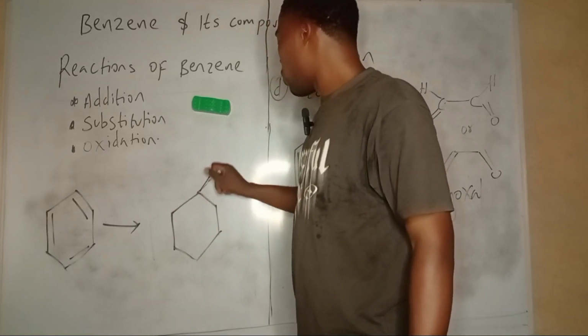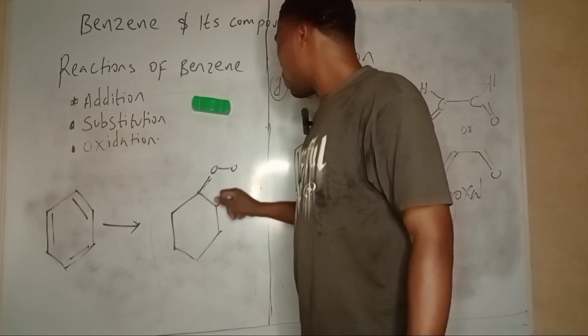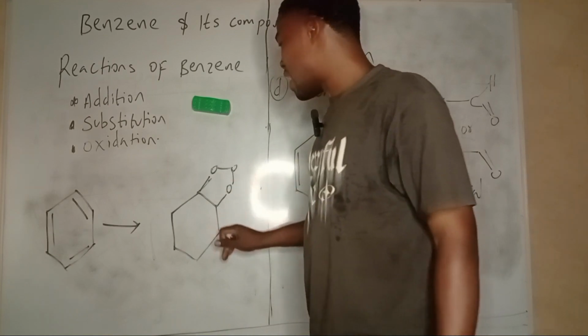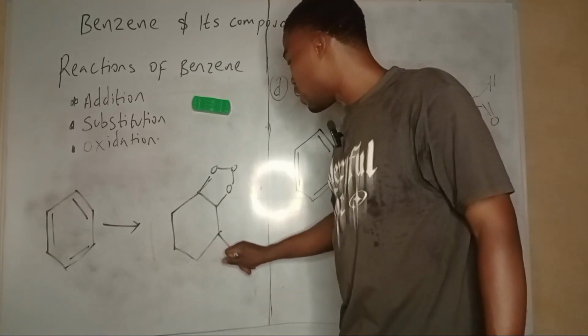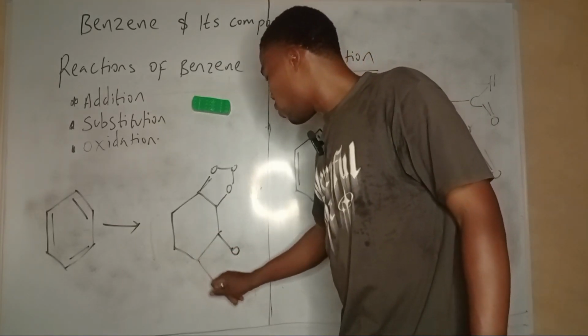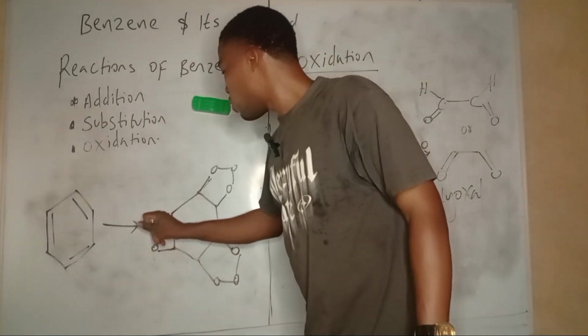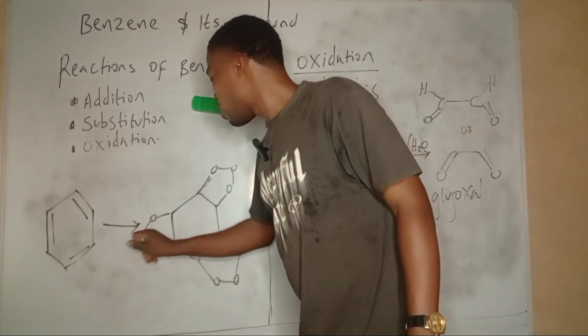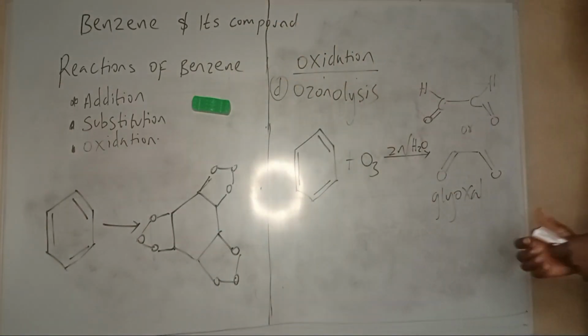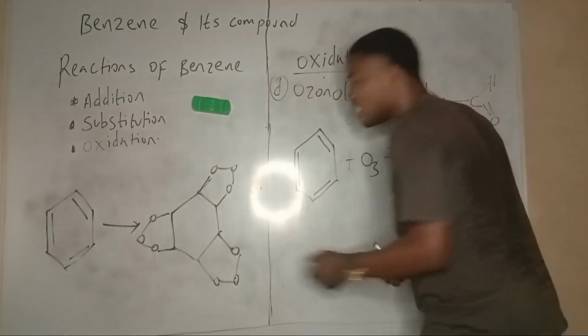Every point where the double bond was, you get an oxygen there. You produce such a compound first.